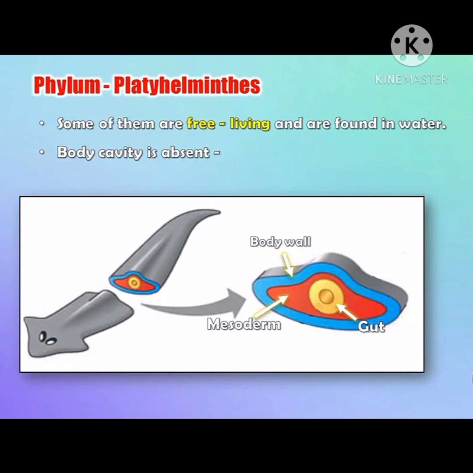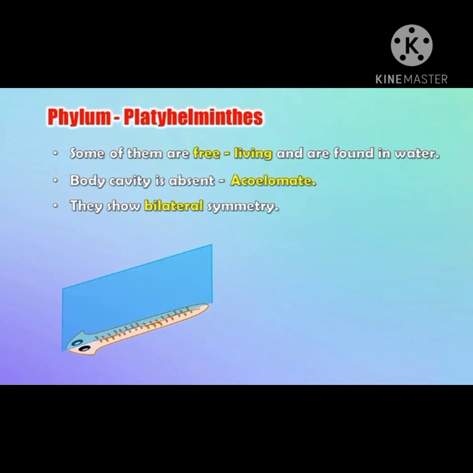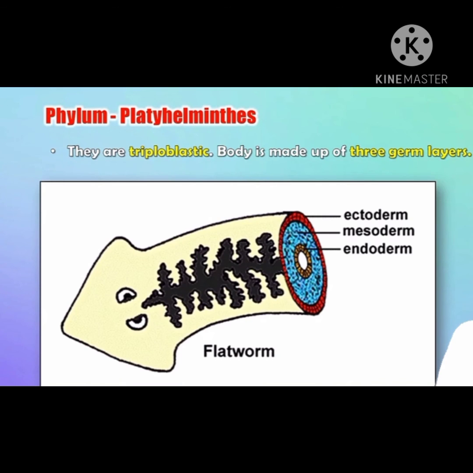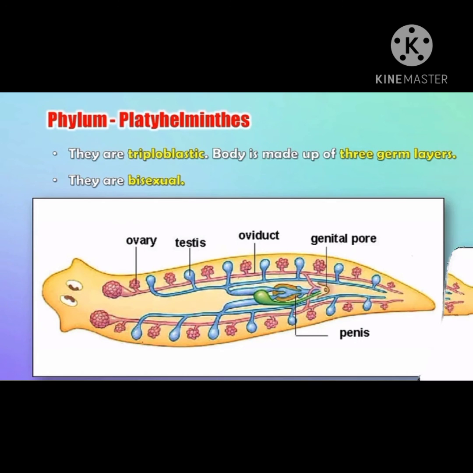Body cavity is absent, so they are called acoelomate. They show bilateral symmetry. They are triploblastic in nature, that is, the body is made up of three germ layers. They are bisexual.